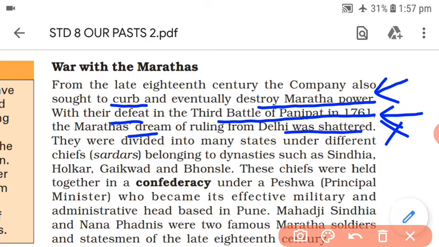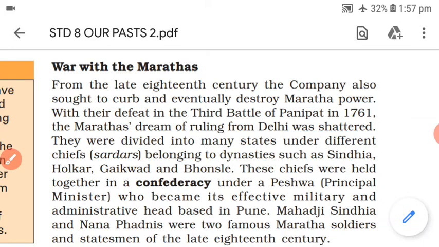That dream was destroyed, because the Marathas were the only ones who might most probably have been able to crush the EIC. But unfortunately their dream was shattered because they were defeated in the third Battle of Panipat, and then they were divided into a number of states and dynasties, as we have already seen.